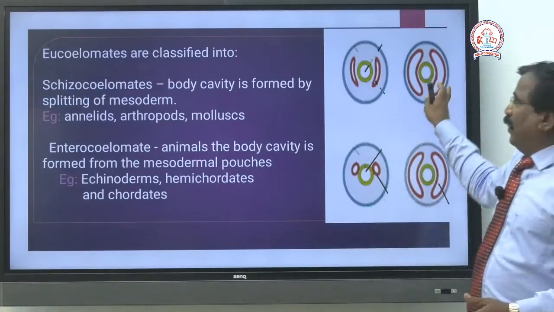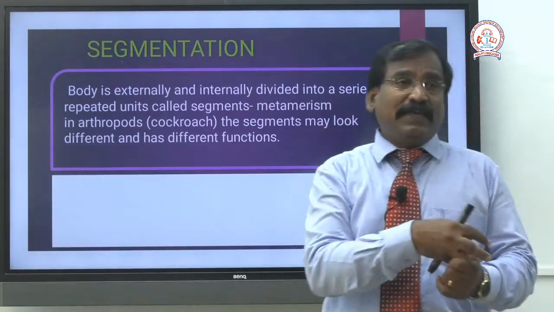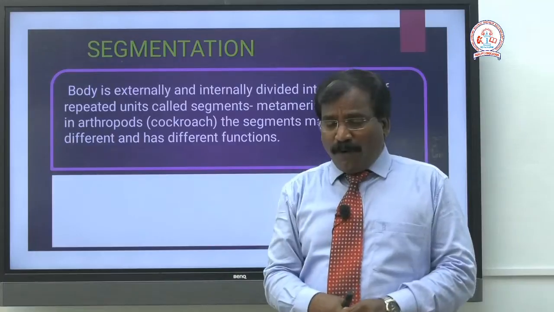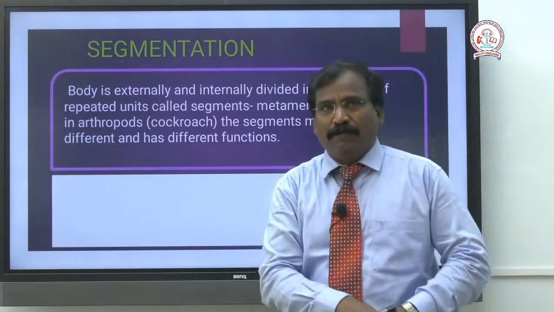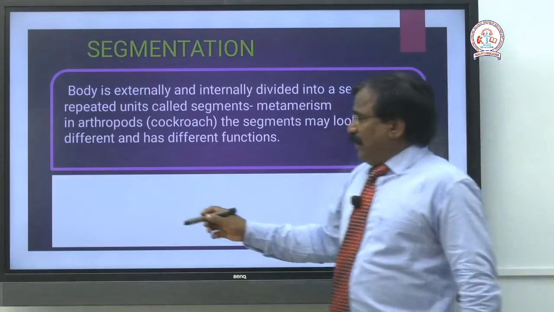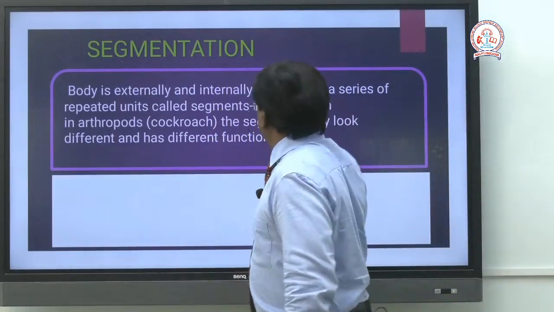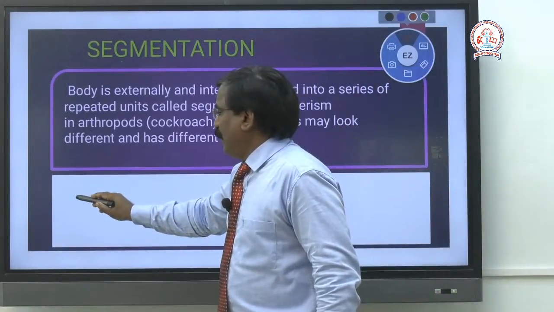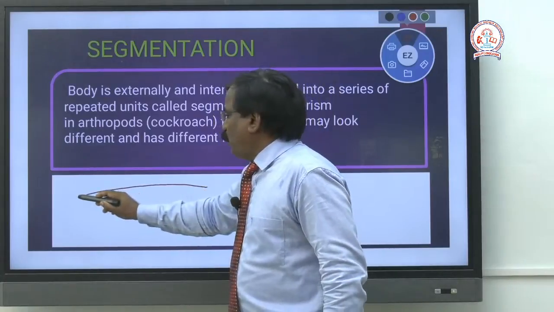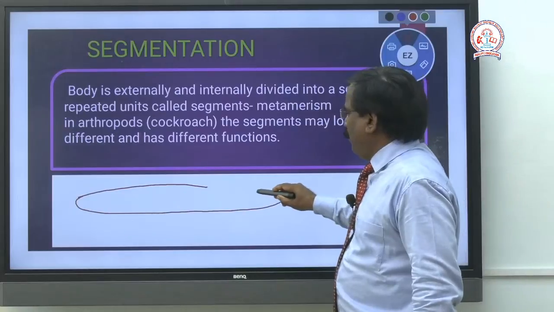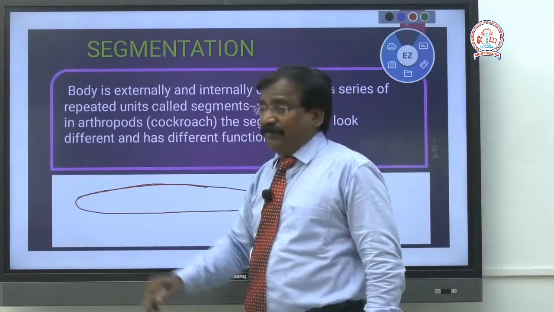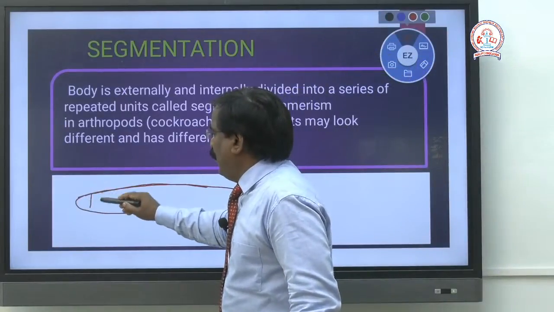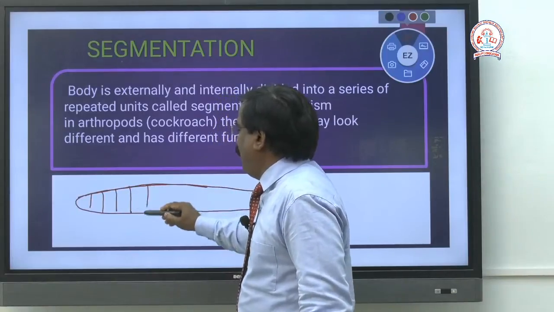Next criterion is segmentation. What is segmentation? It is very familiar. You all might have seen the earthworm. How is the body of the earthworm? It is a cylindrical body. Yes, you are right, very good. The body is divided into many compartments.